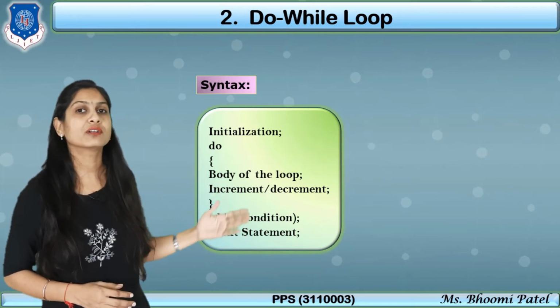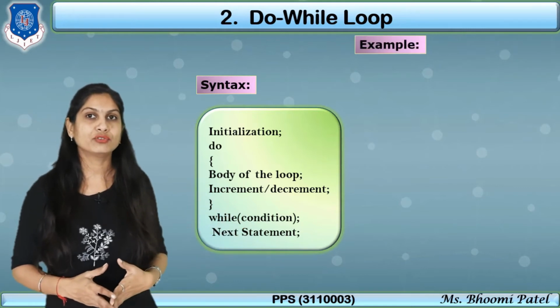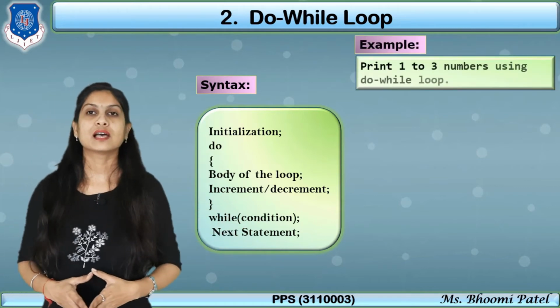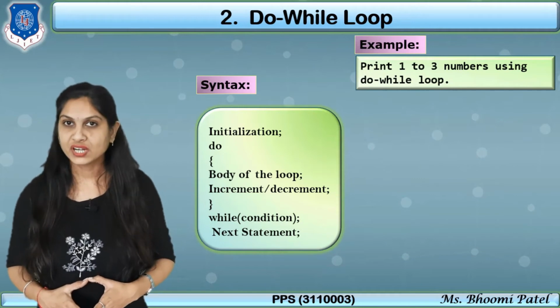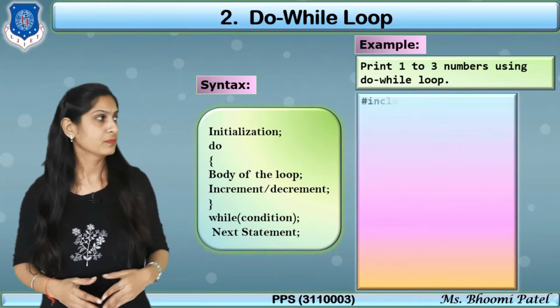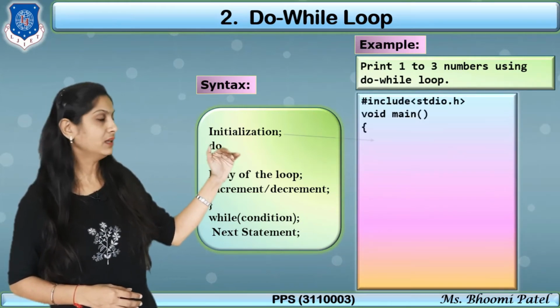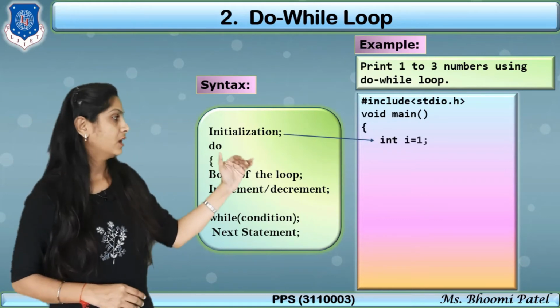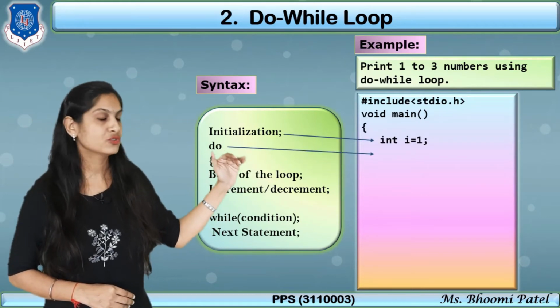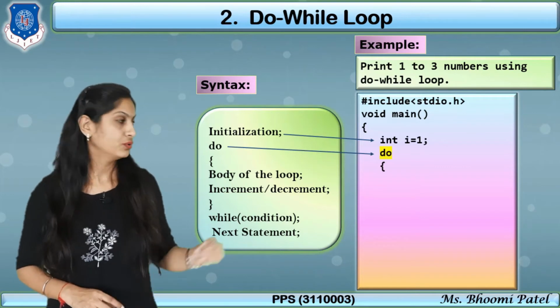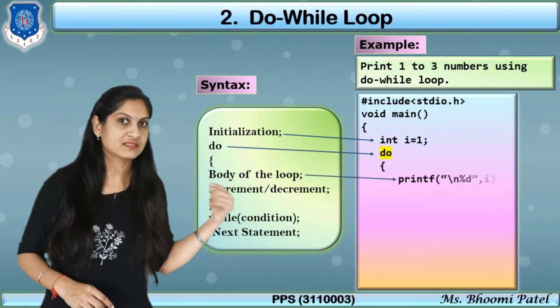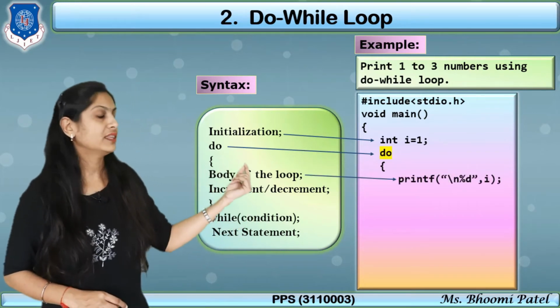Now how will this syntax be executed? See here the same example to print 1, 2, 3 using a do while loop. So first take the variable that is integer I, apply the do while. In do, in curly brackets, the statements that we want to repeat, that is nothing but the printf.